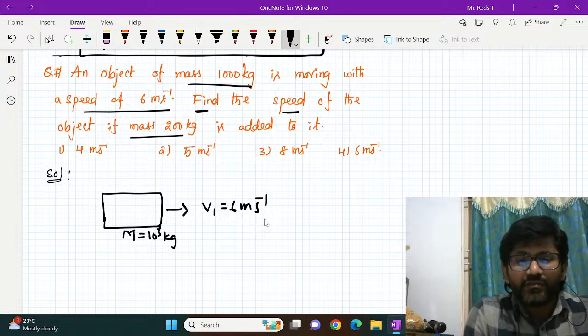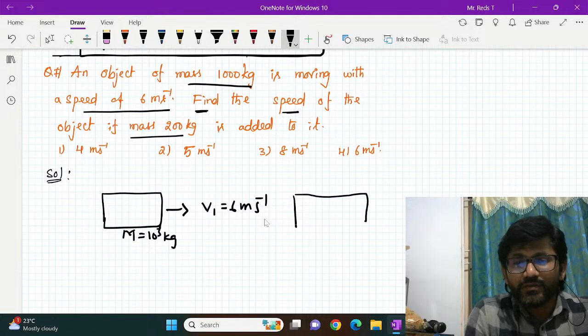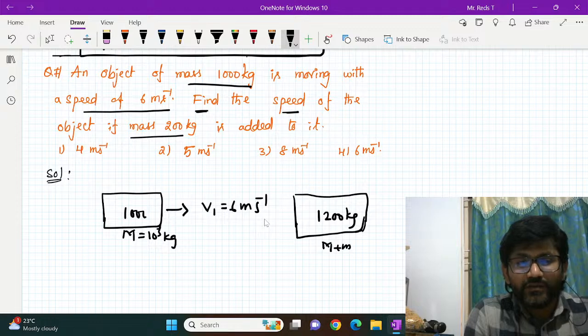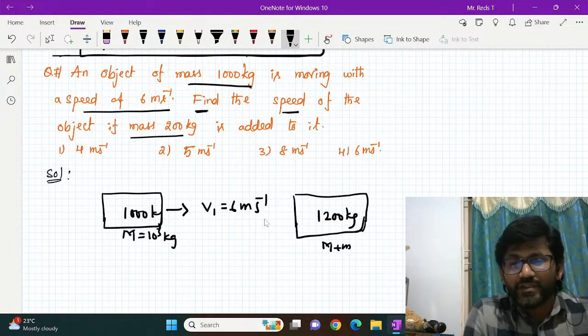Now if you add a small m to it, so the total mass becomes capital M plus small m. The small m is how much? It's 200 kg. So it becomes 1200 kg. This is 1000 kg initially. Now 1200 kg. It is moving with what velocity now is the question.